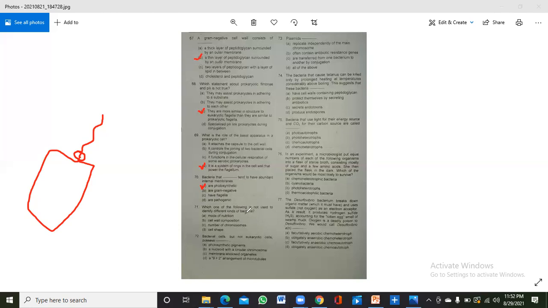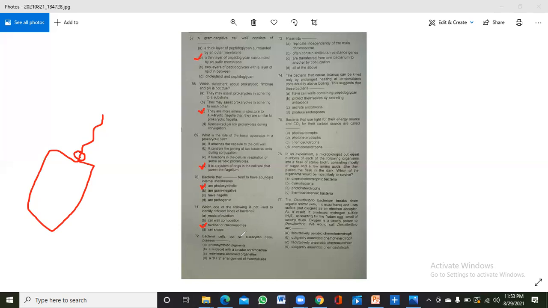Okay, which of the following is not used to identify different kinds of bacteria? So it is the number of chromosomes. Because chromosomes are the same in all bacteria, and we can classify bacteria on the basis of nutrition, cell wall composition, and cell shape.